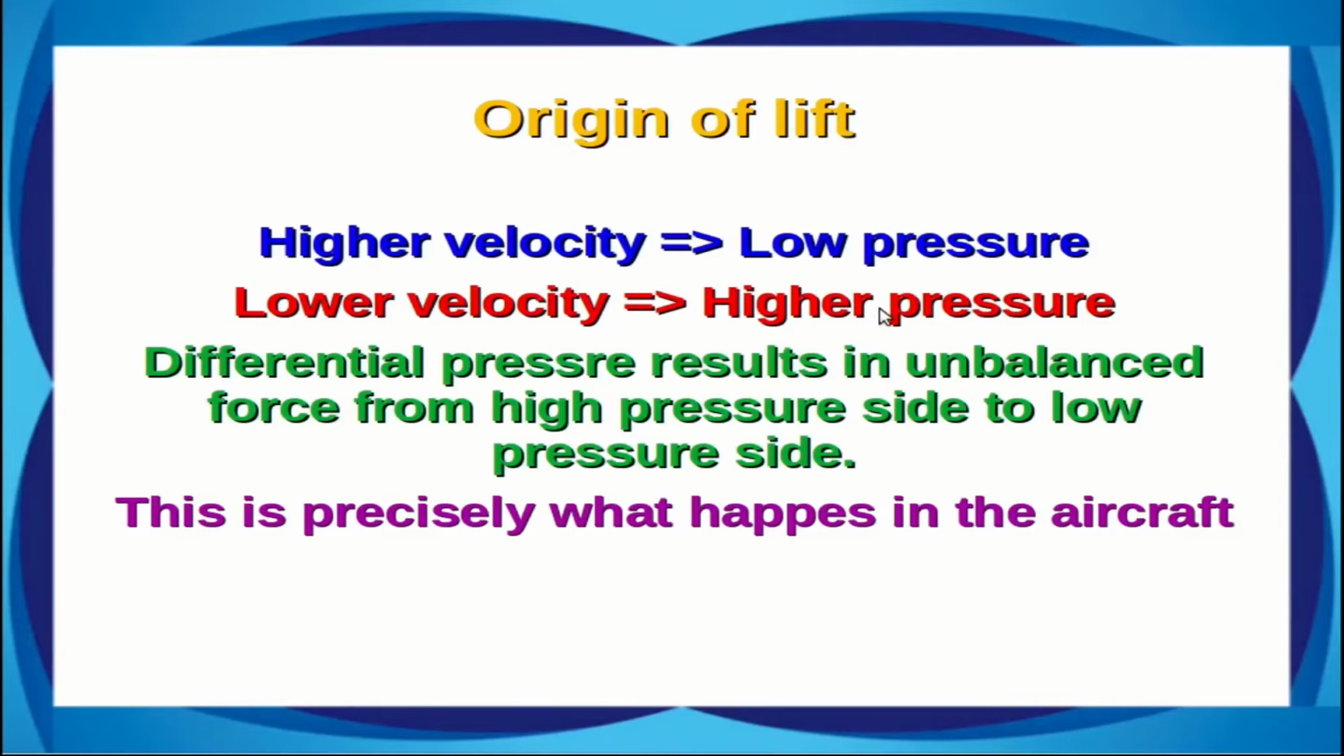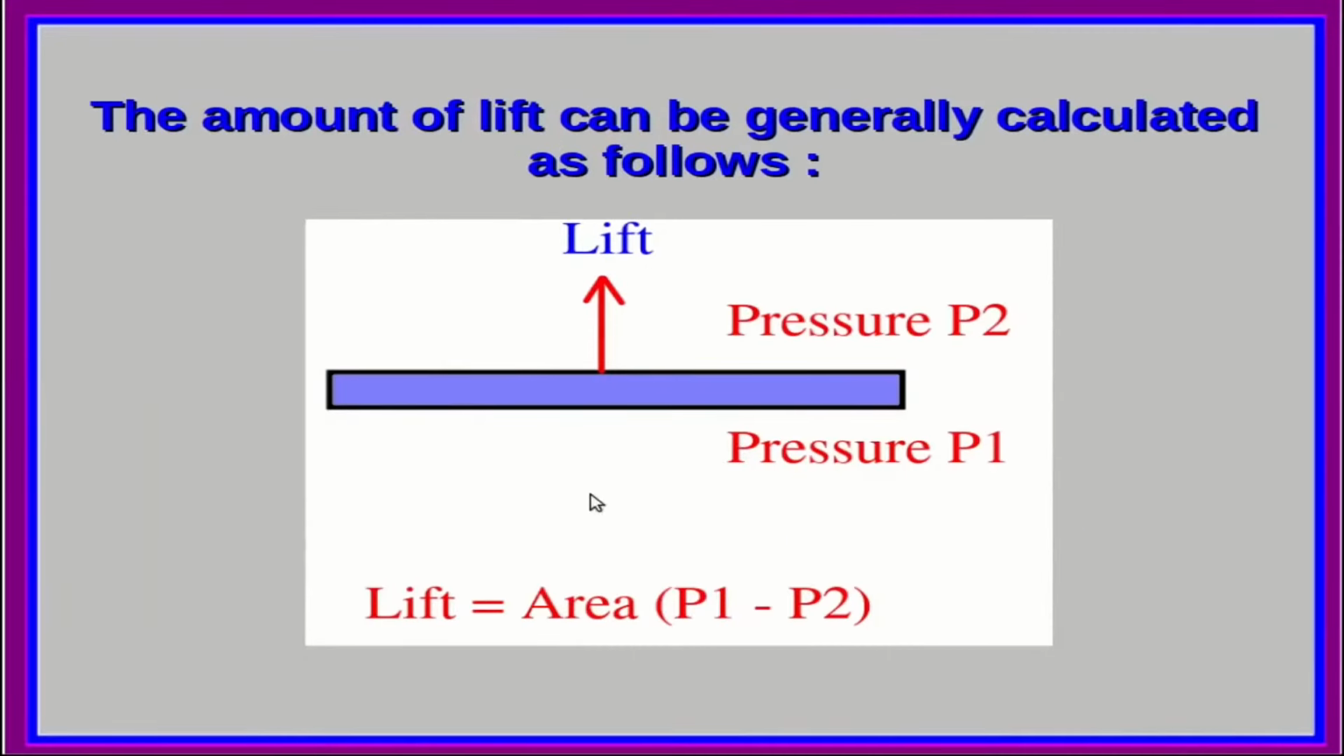So this pressure difference will result in an unbalanced force from the high pressure side to low pressure side. So this is precisely what happens in the aircraft. So this is just an illustration of this fact. So we have an object on either side of which there is a pressure difference P1 and P2. Suppose P1 is greater than P2. Then there is a force acting on this body in the direction of decrease of the pressure. So the lift is equal to the area of the surface exposed multiplied by the difference in the pressure. So this is in fact what happens in the case of the aircraft.